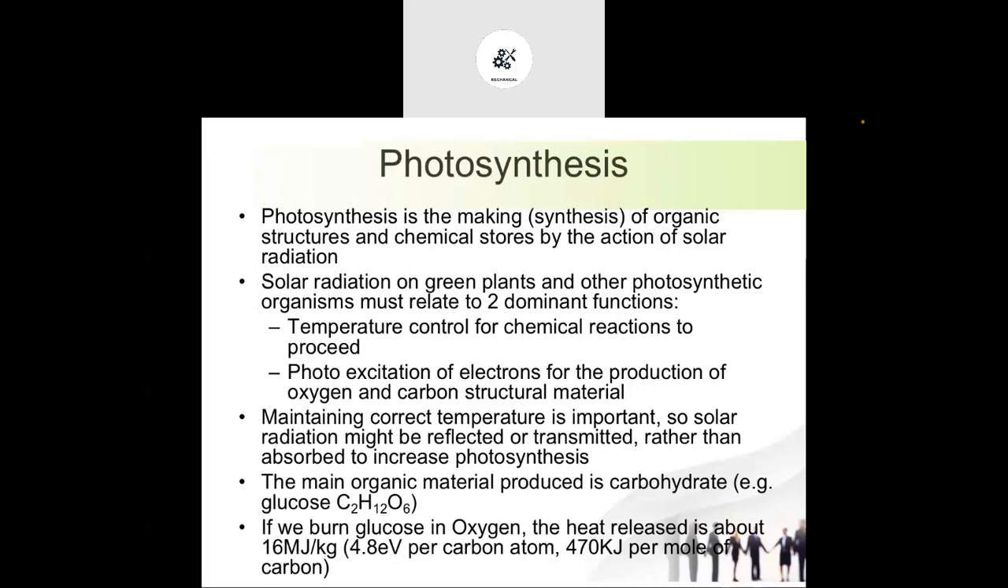Solar radiation might be reflected or transmitted rather than absorbed for photosynthesis, so only a certain amount of solar radiation is absorbed by the plant. The main organic material produced is the carbohydrate, also known as glucose, and its chemical formula is C6H12O6. If you burn this glucose in oxygen, heat will be released.